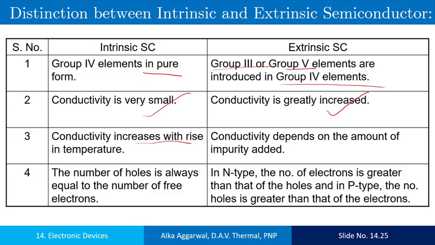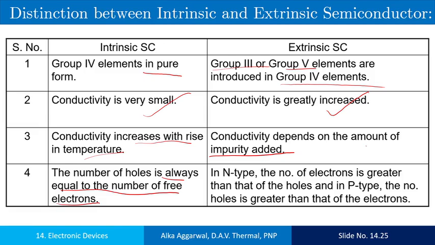Conductivity increases with the rise in temperature, while the conductivity in the case of extrinsic semiconductor depends on the number of dopants. The number of holes in a pure semiconductor is always equal to the number of free electrons, or the number of electrons in the conduction band.